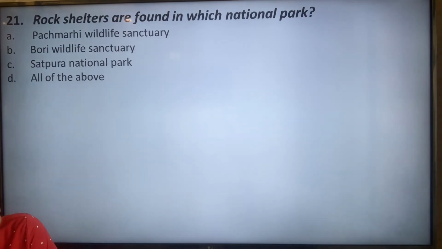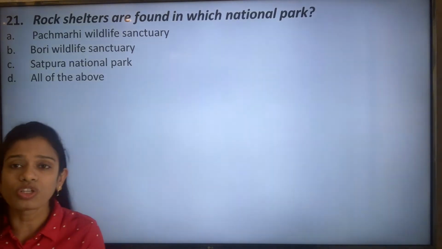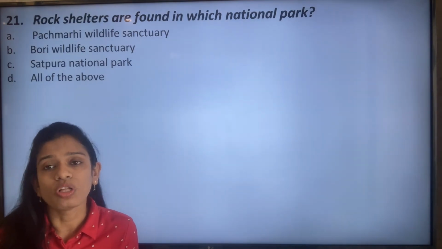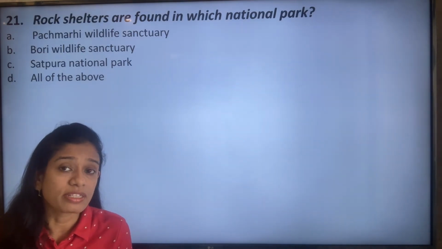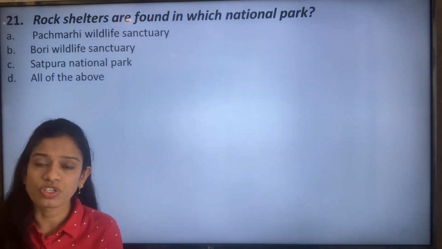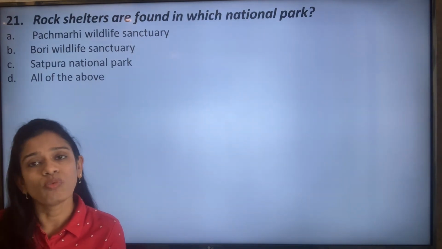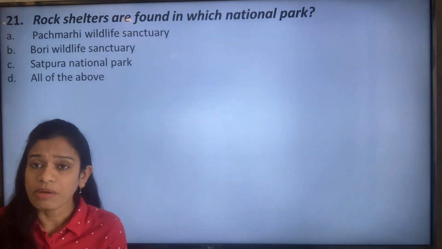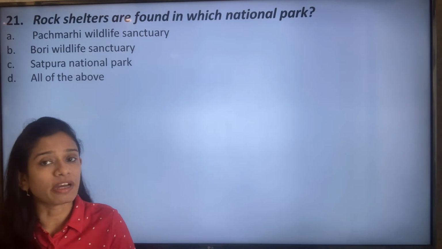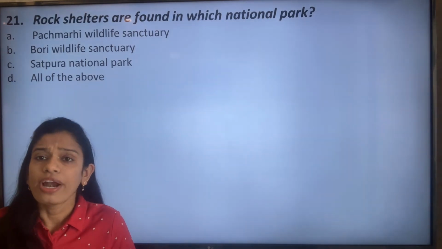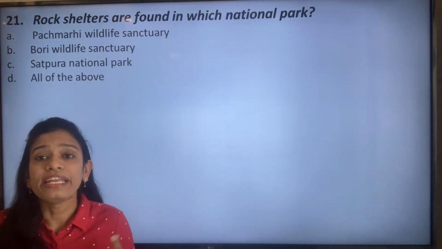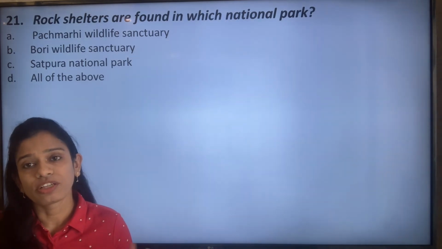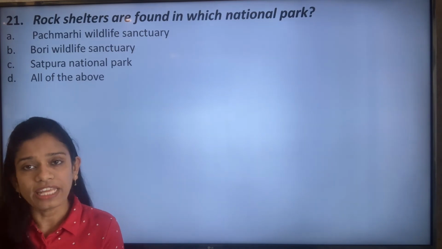Rock shelters are found in which national park? Now see, this rock shelter is a part of an ecosystem which also gets protected in the national park. This is a unique feature of a national park which is not found in a biosphere reserve or wildlife sanctuary. It may be some kind of bridges, caves, tunnels, water body, any sculpture, any temple, which also gets protected in a national park, as it is a part of the ecosystem.